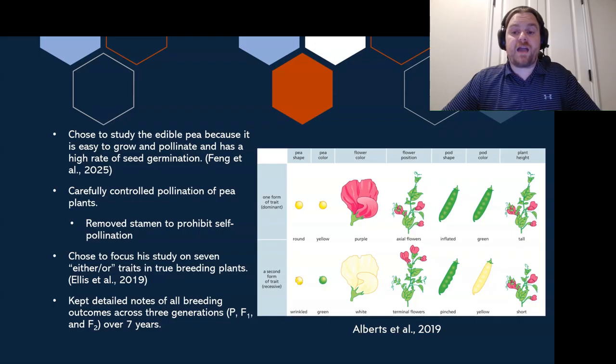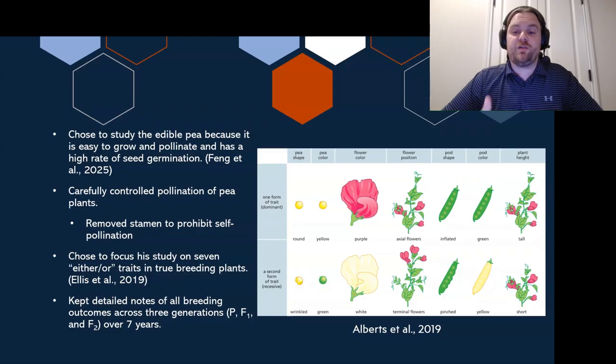Flower position, axial, which means along the sides and the bottom, or terminal, which means at the top. Pod shape, which was inflated or pinched, which means it was holding the actual pea itself either loosely or tightly. The pod color would be, once again, either green or yellow. And then the plant height, either tall or short.